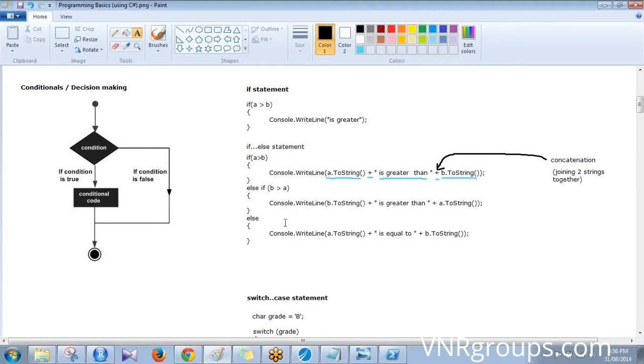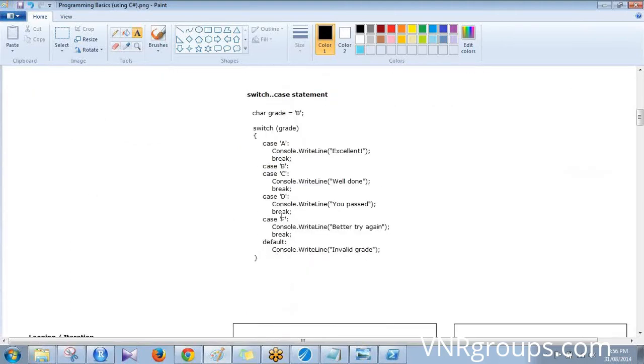So if condition, else if some other condition, else if some other condition again, and then it becomes difficult to write. When there are so many conditions to be checked one after another, as a chained condition, then it is better to use a switch statement. See something like this here. We're checking the grade here. We have a character grade B, and we have a switch statement here. We are passing the variable here. See, it's passed here.